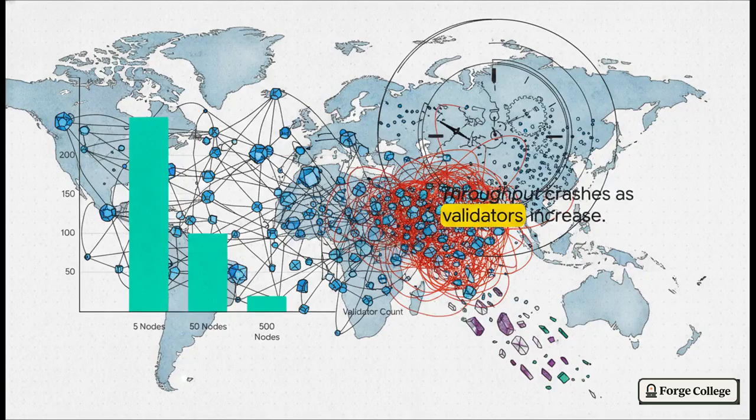Well, the output from our mathematical model shows a pretty brutal inverse relationship. As the validator count spikes from 5 to 50 and then to 500, the message overhead triggers a massive latency penalty, and our effective throughput absolutely crashes. The network basically spends so much time talking to itself, waiting for verifications, and passing messages across the globe that the actual rate of finalized transactions drops right off a cliff. The coordination tax is a mathematical certainty.